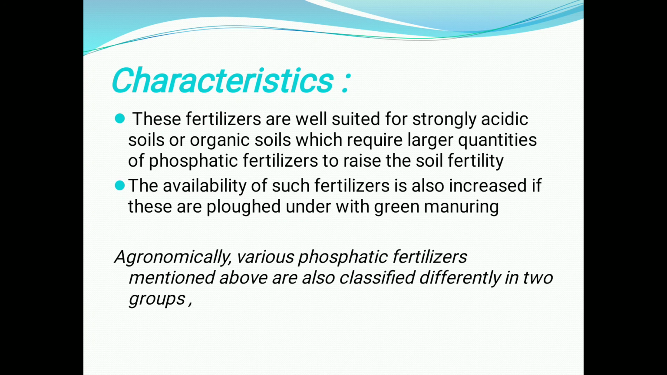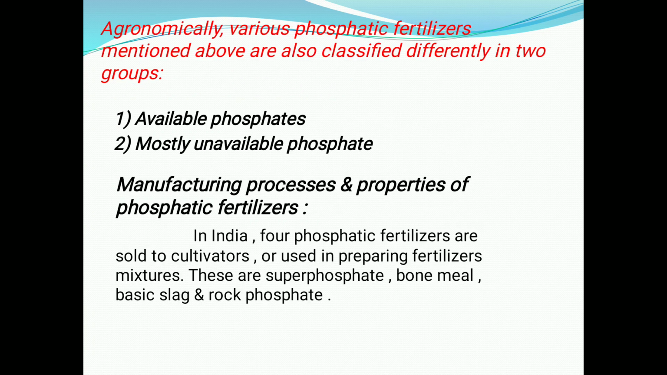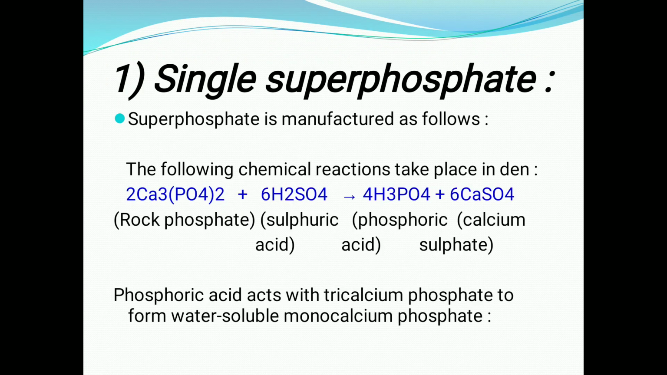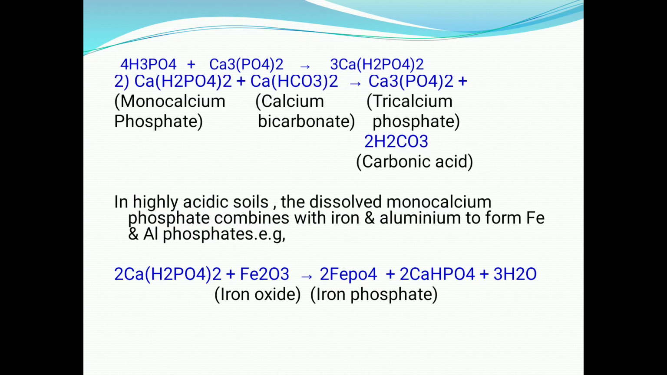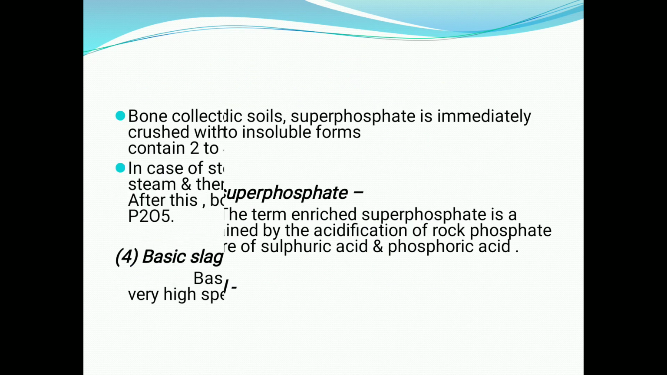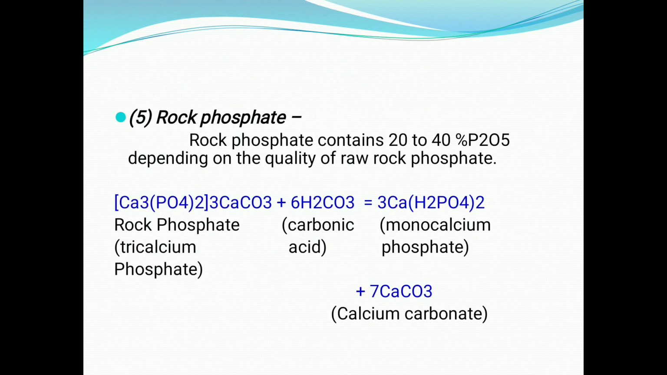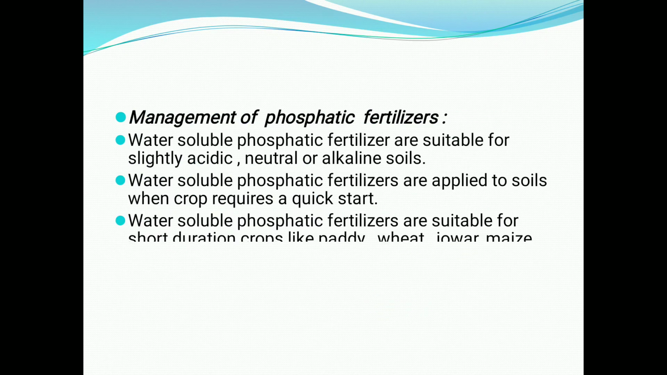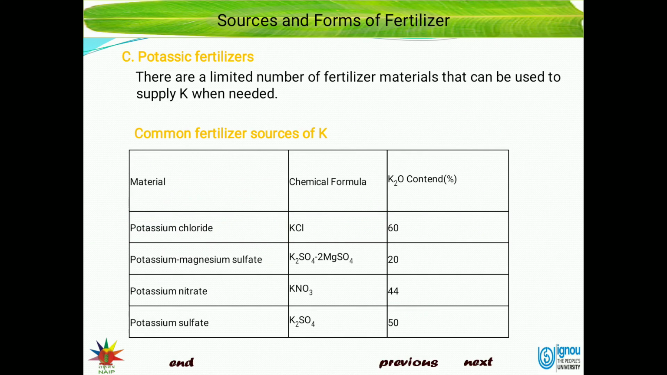Agronomically, various phosphatic fertilizers mentioned are classified differently in two groups, that is available phosphates and most unavailable phosphates. Then next classification of fertilizer is potassic fertilizers. There are a limited number of fertilizer materials that can be used to supply potassium when needed.